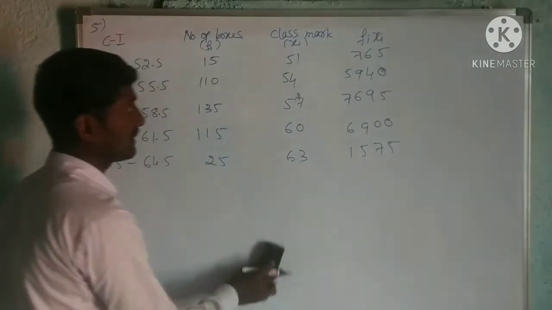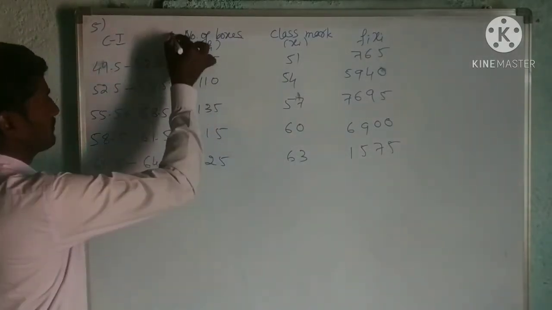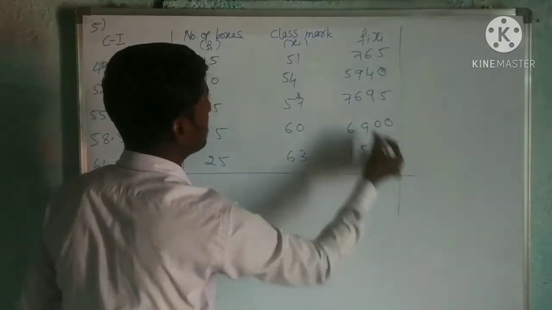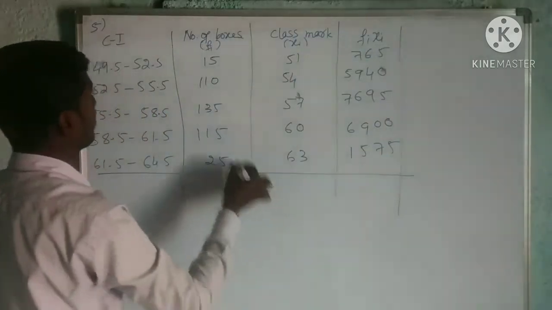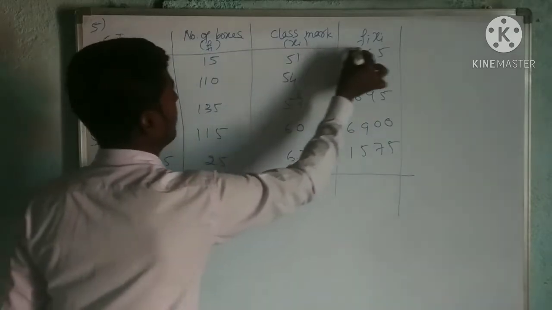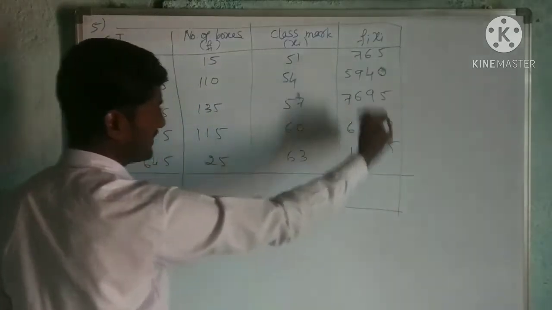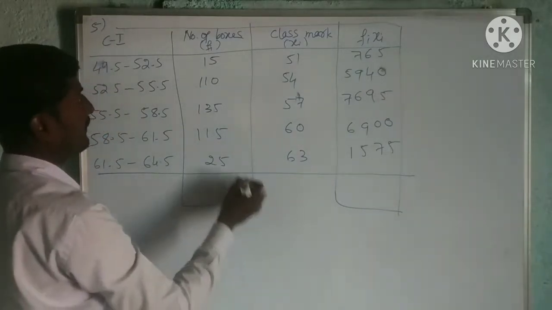Now let us draw the table. Okay. Now we have to find the sum of Fi xi and the sum of Fi.